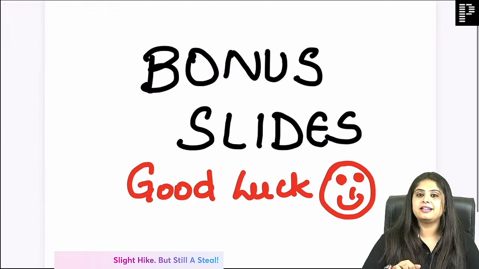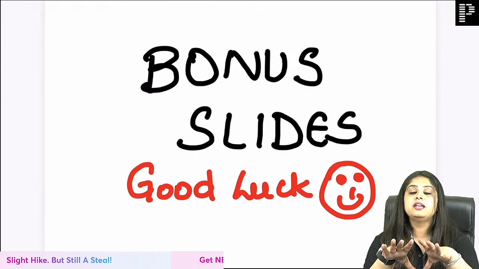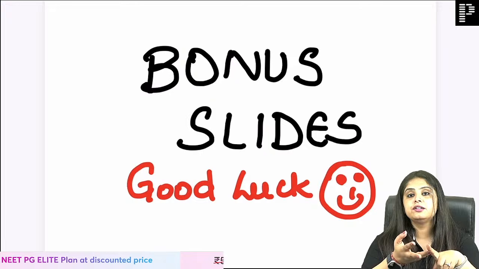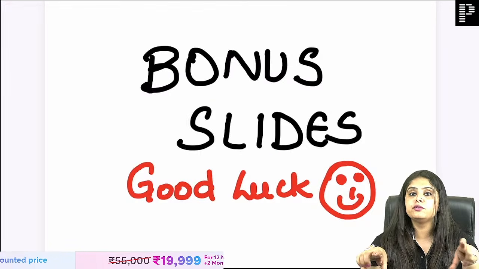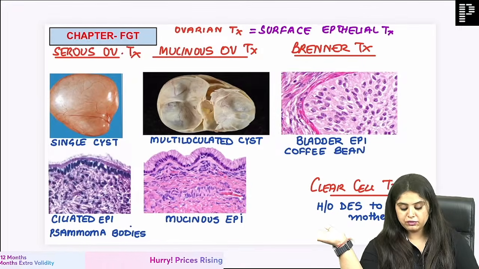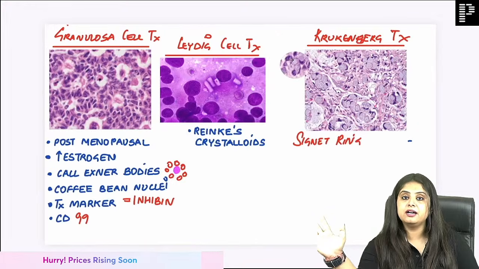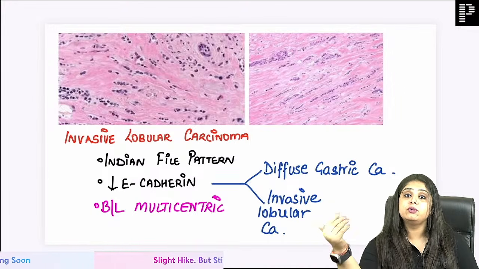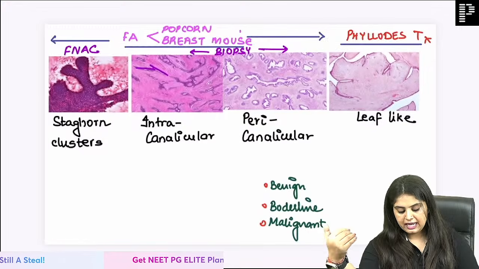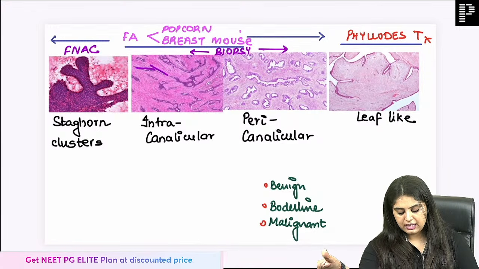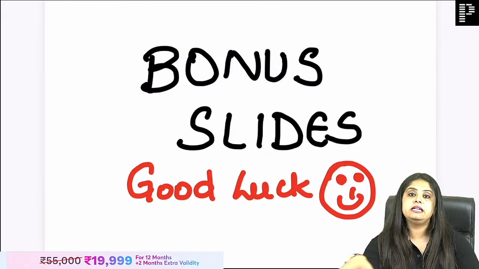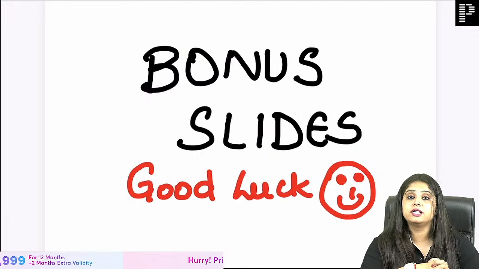And you have seen this slide before in every LRR. The last 4-5 slides that I've added are all ovarian tumors, testicular tumors and breast tumors. I have already added their photos, I'll give you a quick scan through. You don't have to study them now. You have to study these when you are done with the gynae LRR and the surgery LRR, and everything is over. Then you say, okay ma'am, now I'm going to sit and read these bonus slides, because that will integrate pathology with every other subject.